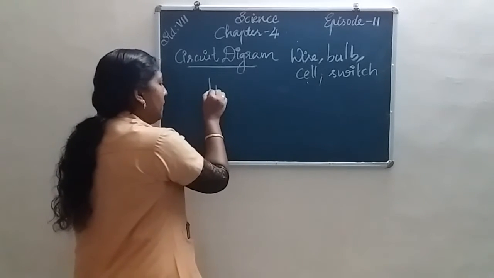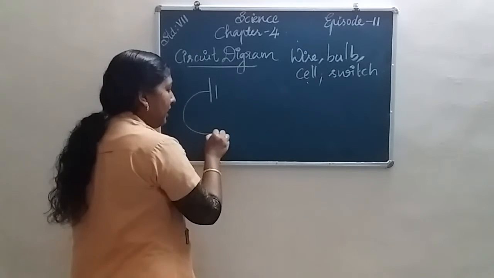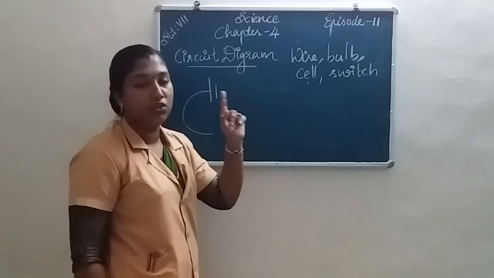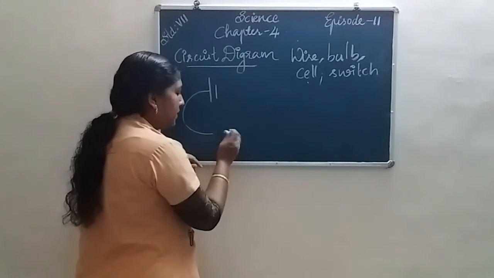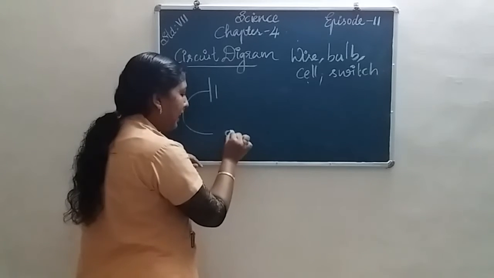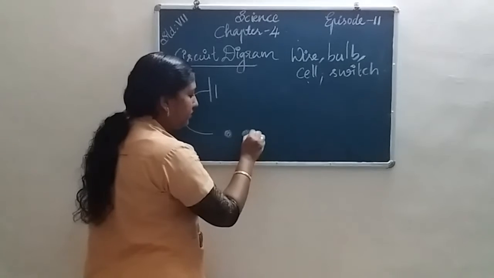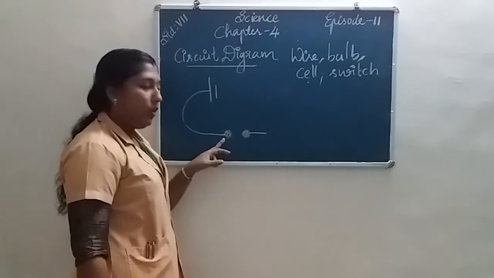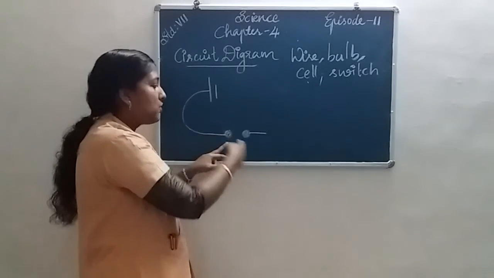Then from the positive terminal of the cell, we connect one side of the switch. The symbol for switch is like that.